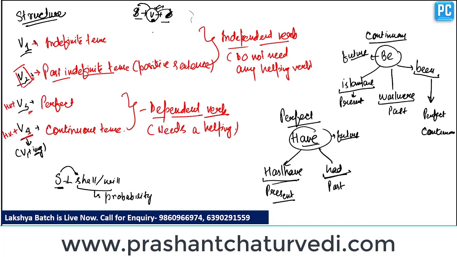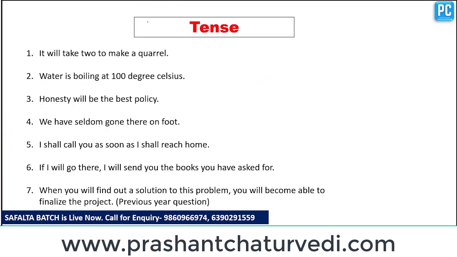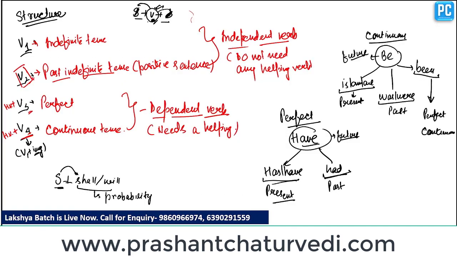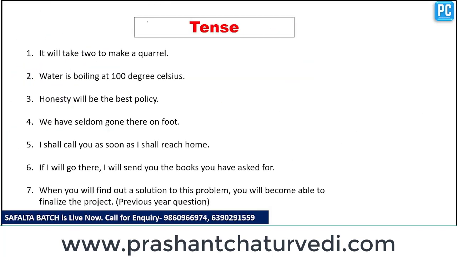Clear. So we just have to understand how to use a verb. Now I'll tell you how to use a verb. Clear? For example, if we want to construct past perfect tense, then first of all we have to understand the state of action. We have to catch the state of action.